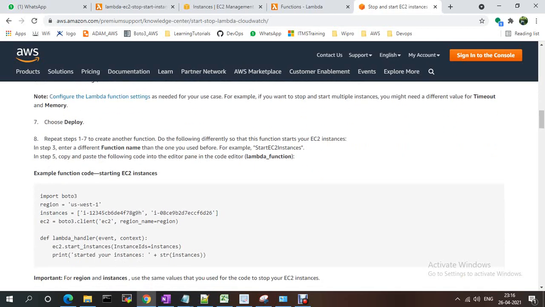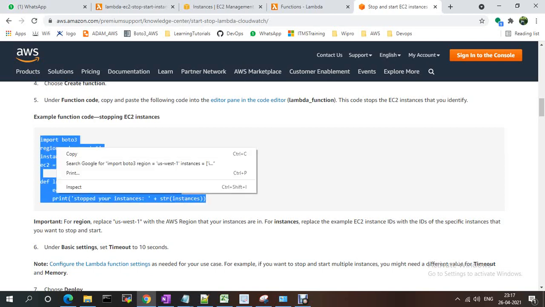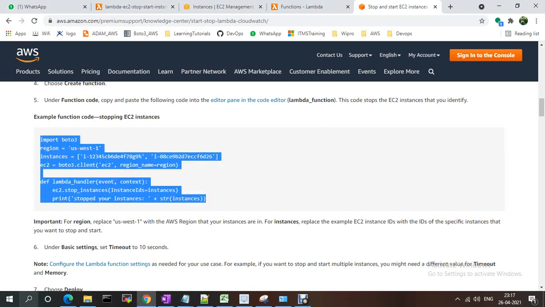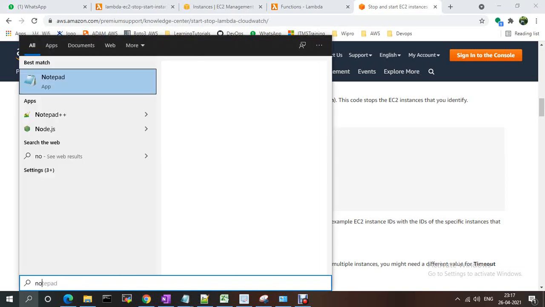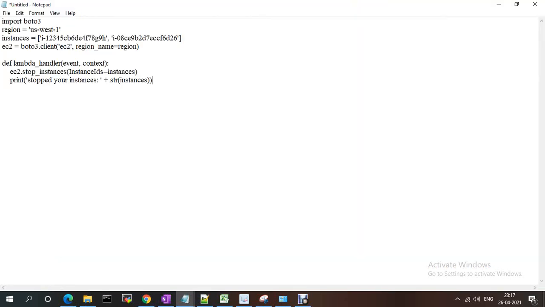See, the example function. This is the starting one. So, the example function code to stop the instances. I'm just taking this function. See here, it imported Boto3. Boto3 is a Python module to interact with AWS services. And my region is ap-south-1.